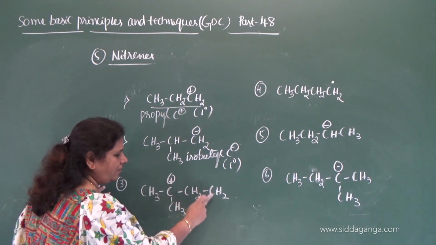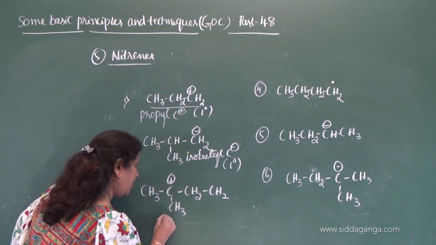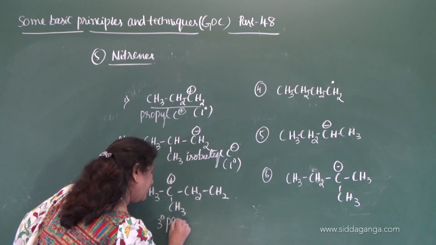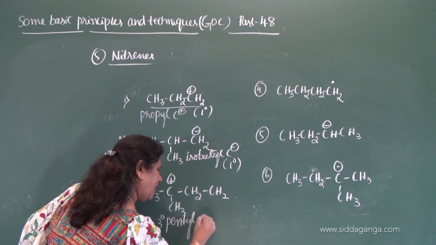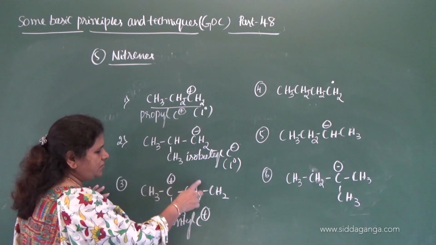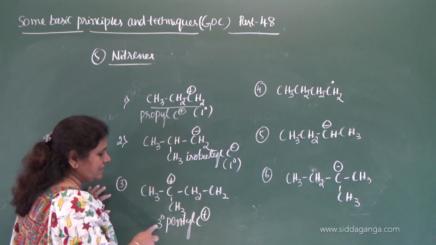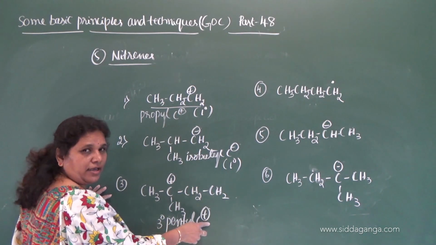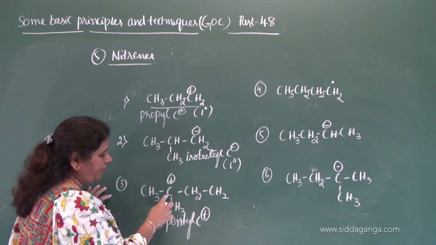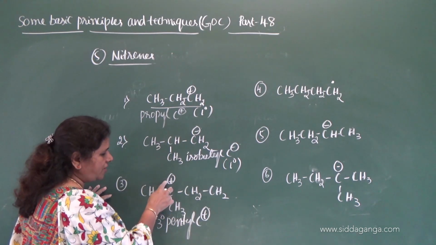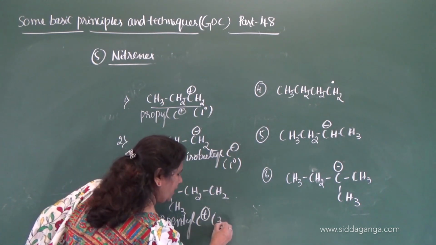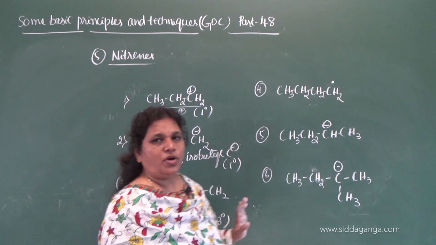Now what is this called? Tertiary, 1, 2, 3, 4, 5, pentyl, tertiary pentyl carbocation, as the name itself indicates here. You can also name it as tertiary pentyl carbocation because this positively charged carbon is bonded to 3 other carbon atoms, therefore it is a tertiary carbocation.